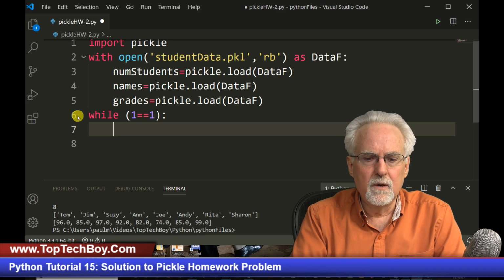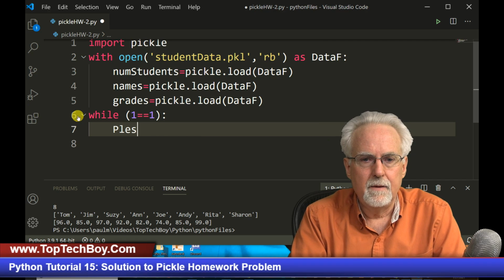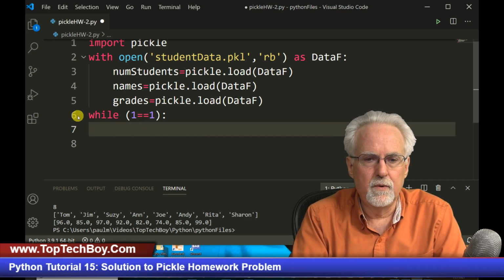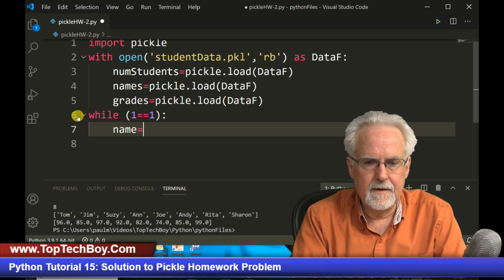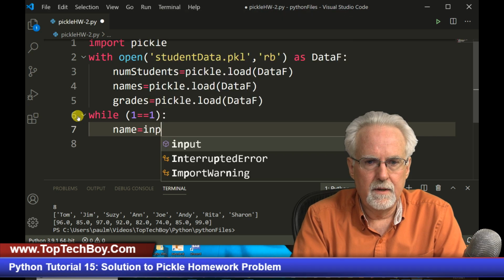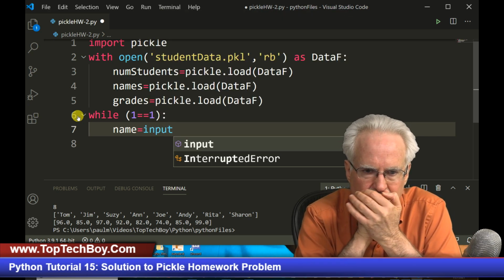And so then here we are going to say name is equal to input, and the name is going to be a string.